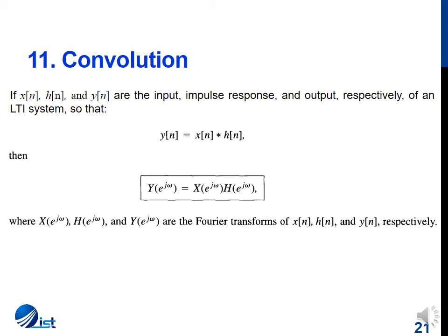The convolution property is mostly used to determine the output of a discrete time or continuous time LTI system given the input x of n and the impulse response h of n.